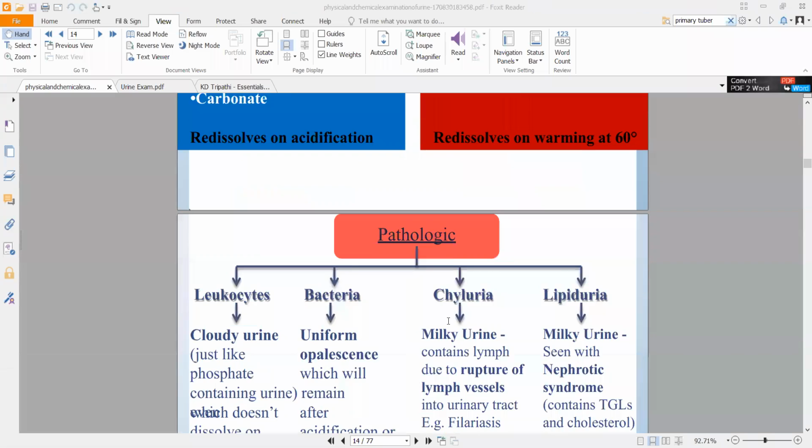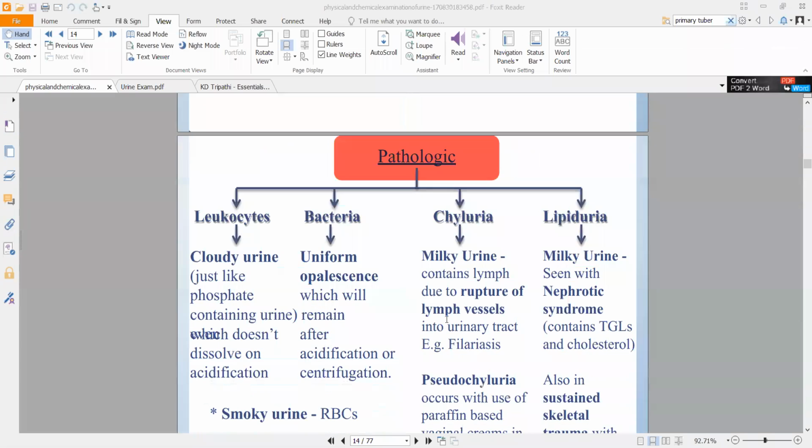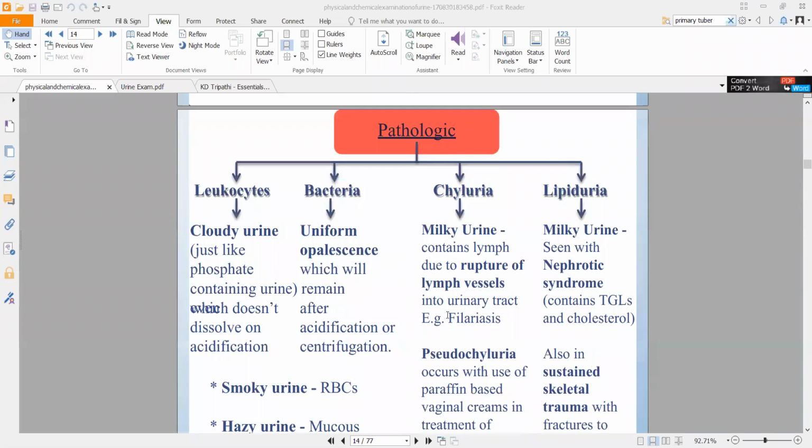Now, coming to the pathological type, these are directly related to disease conditions. If you have excessive amounts of leukocytes in your urine, that is a problem. Normally your urine should not have a lot of certain substances. This PPT does not mention the normal constituents of your urine. Normally in your urine you should have a few things.